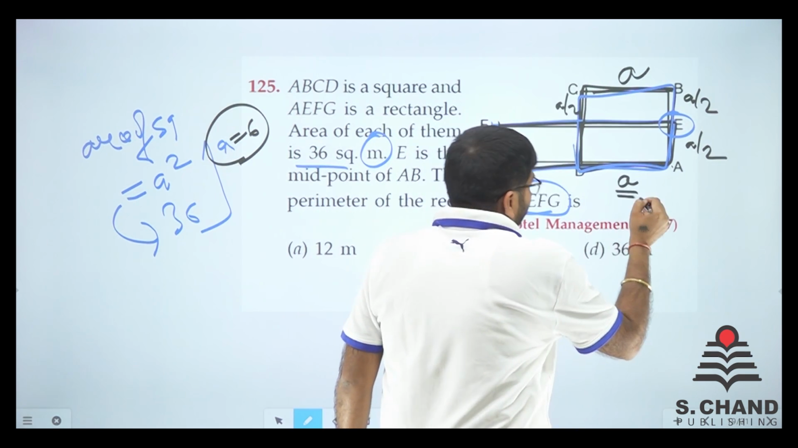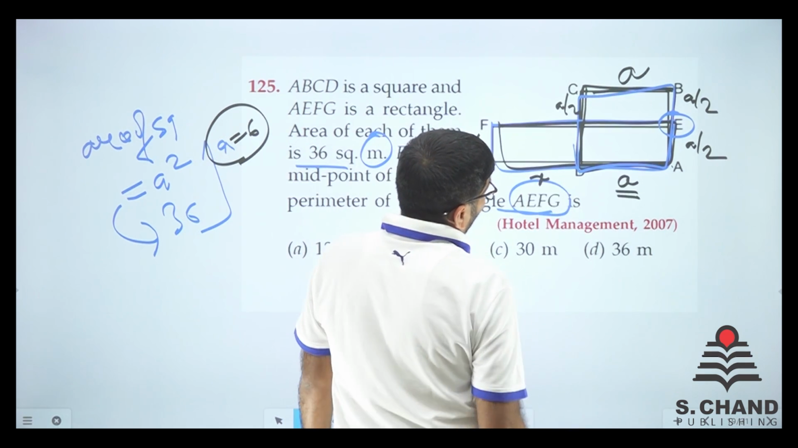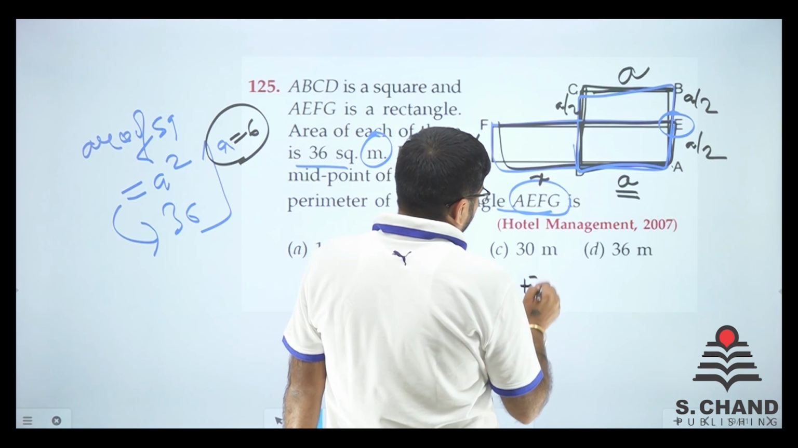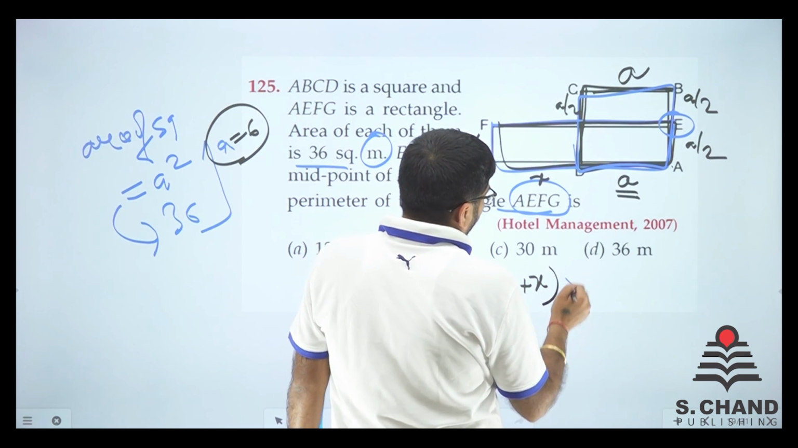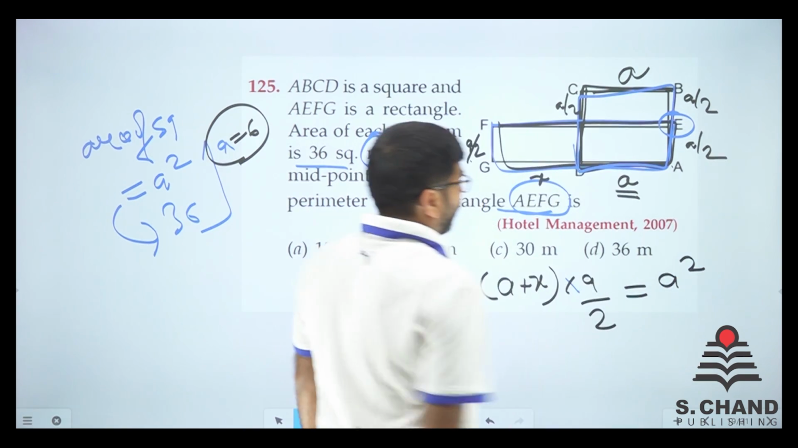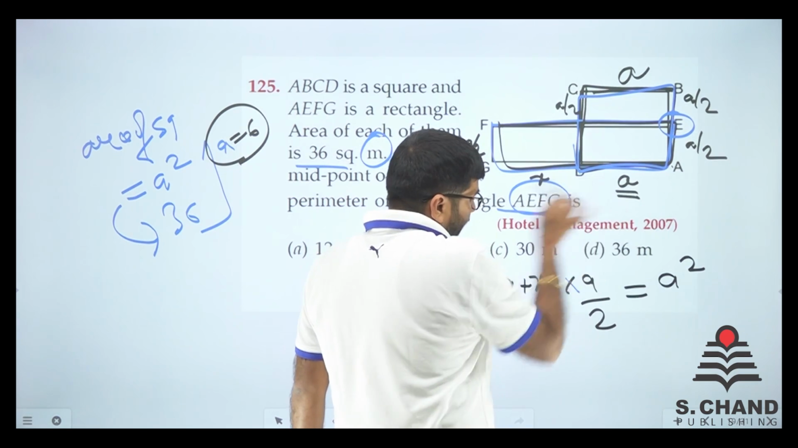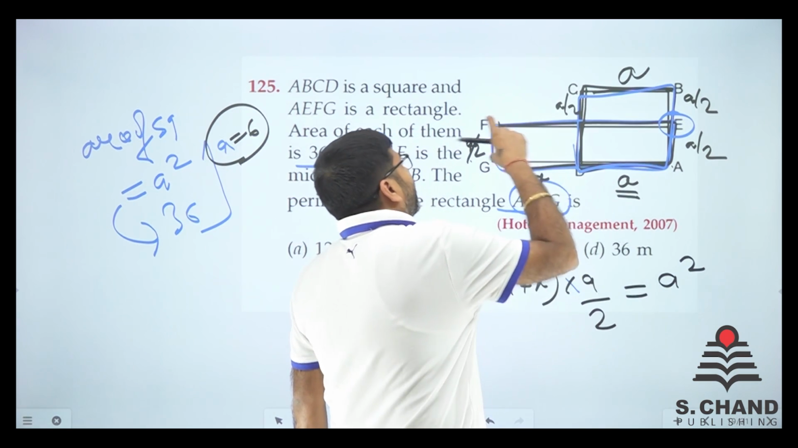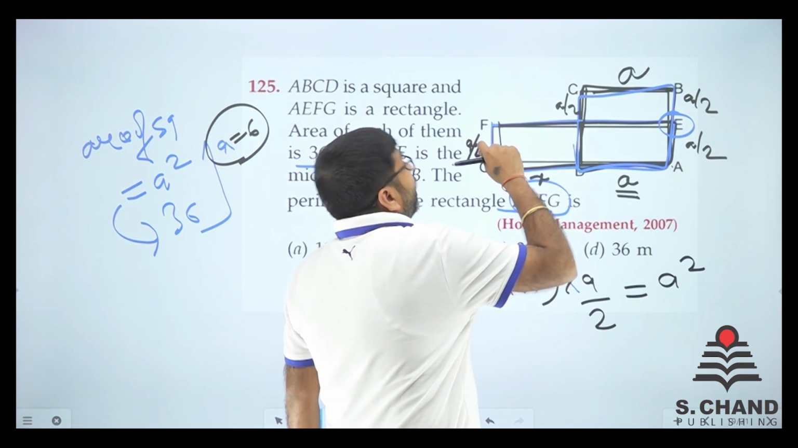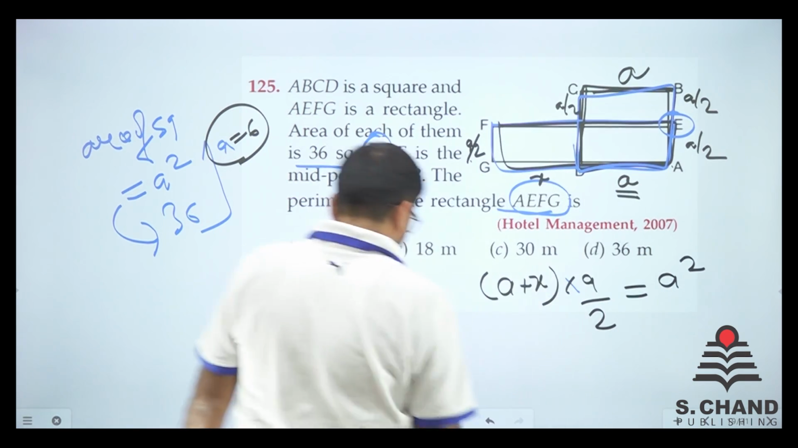Now if this is a and this is a by 2, and say for example this is x, so we know that a plus x into a by 2 is equal to a square. That is given. Why is it given? Because this side will be a plus x. When you multiply by this side, that is L into B, this area is equal to this area. So this area is given a square.